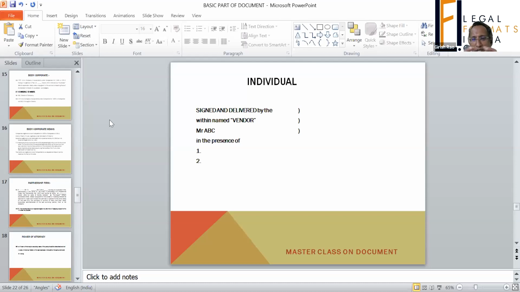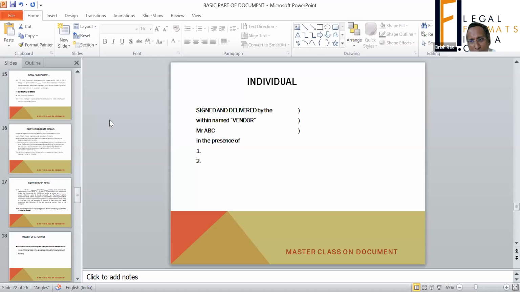But today I have covered how the parties should be there, how the name should be there, where the date should be normally written, and what a deed poll is. A deed poll is basically a document which closes the transaction, or you can say a document which completes the transaction, like a conveyance, which is one-sided.